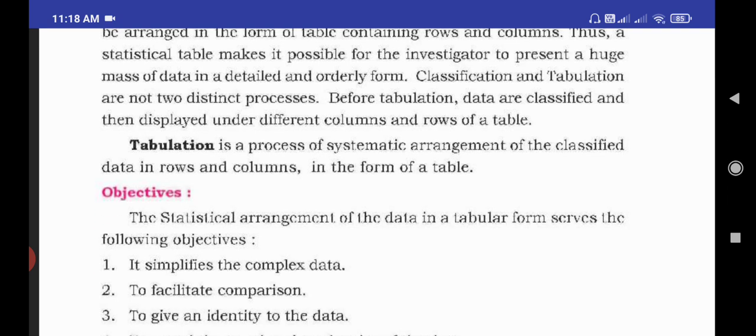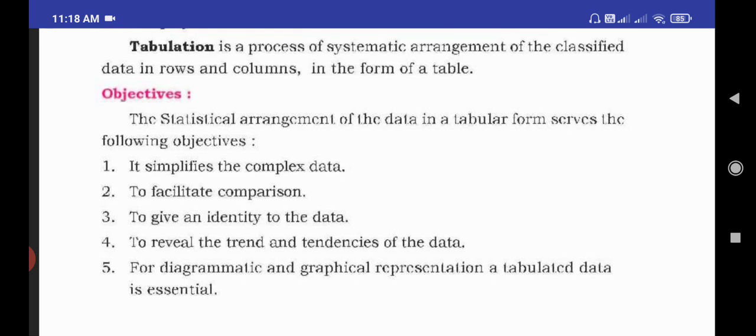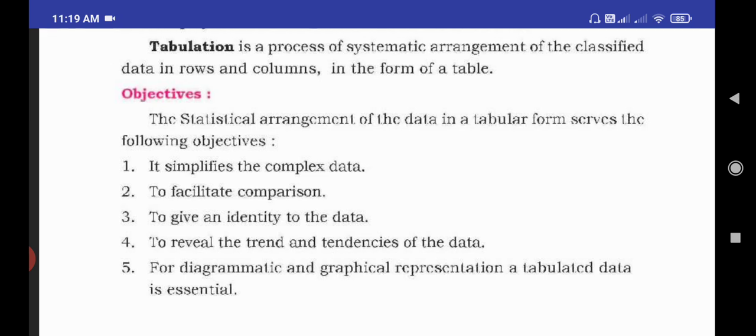I will give one more meaning for tabulation. Tabulation is a process of systematic arrangement of the classified data in rows and columns in the form of a table. The data we collect, we can arrange systematically. After arranging, the data is represented in the form of rows and columns, which is called tabulation.